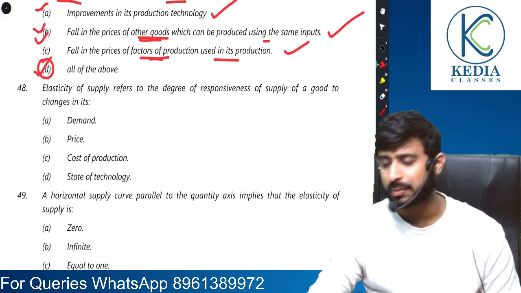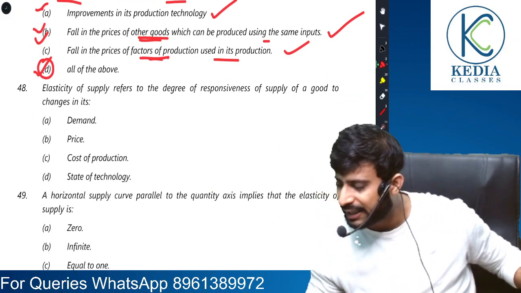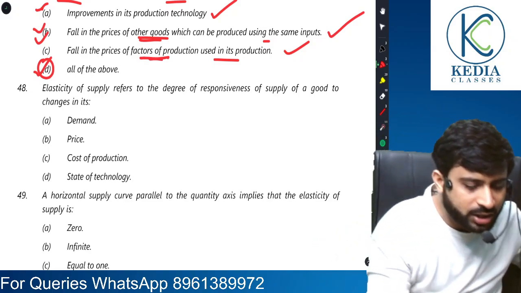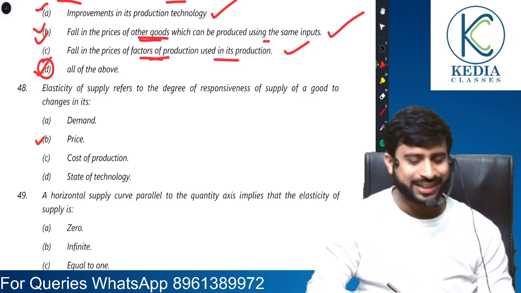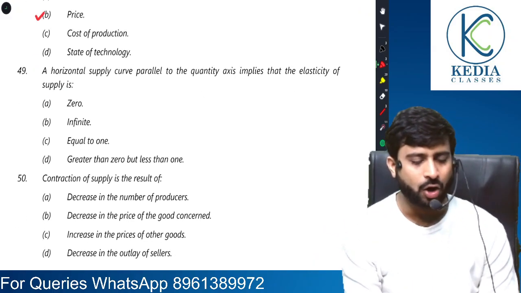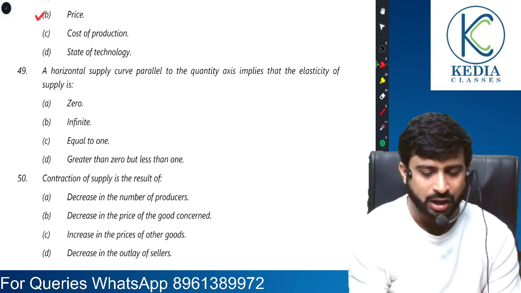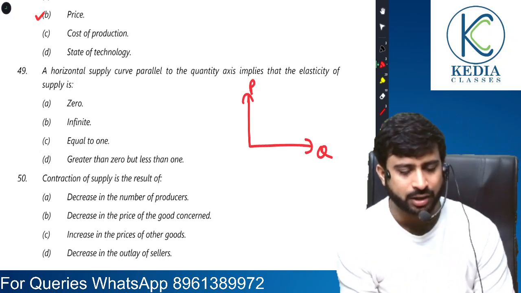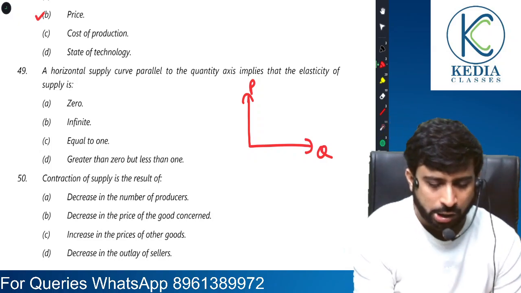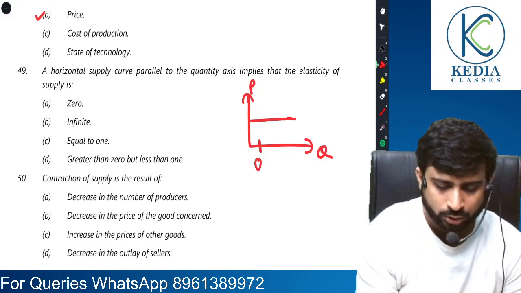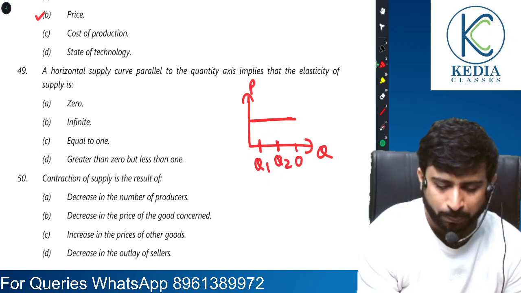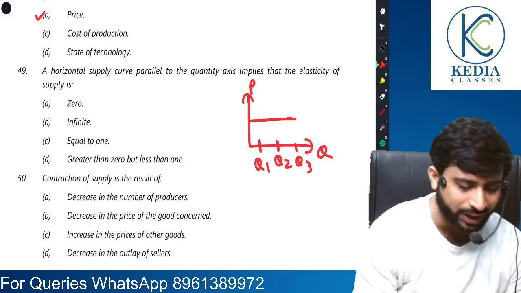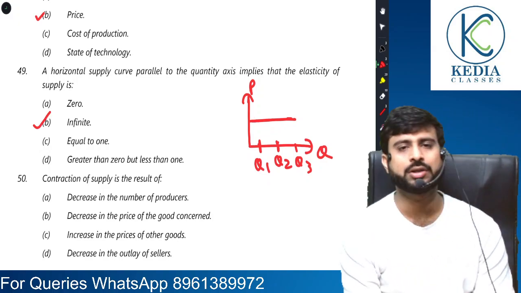Moving on. Question number 48. Let's see what it is talking about. Elasticity of supply refers to the degree of responsiveness of supply to the change in its own price. B is the correct answer. Next, moving on. A horizontal supply curve parallel to the quantity axis. So there is a change in quantity, everyone, with price remaining constant. So it is infinite. Moving on.